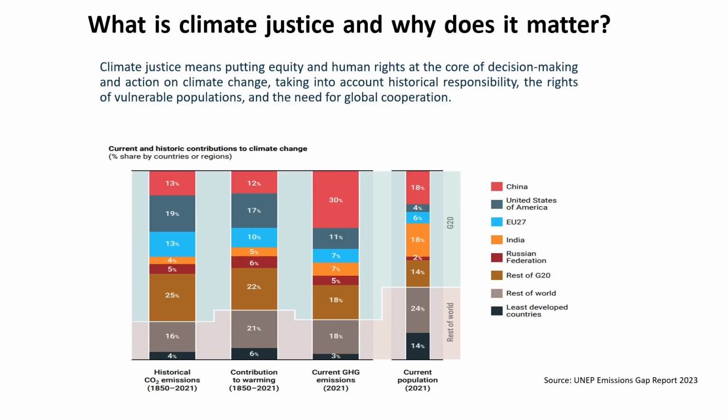So now if we talk about climate justice, academically it means putting equity and human rights at the core of decision making and action on climate change, taking into account historical responsibility, the rights of vulnerable populations and the need for global cooperation. Climate justice concept has been widely used to refer to the unequal historical responsibilities that countries and communities bear in relation to the climate crisis.